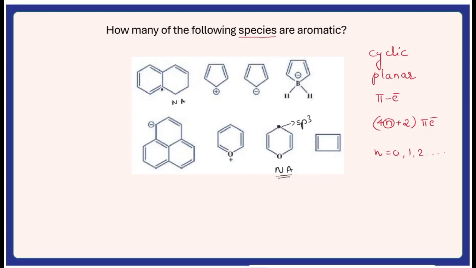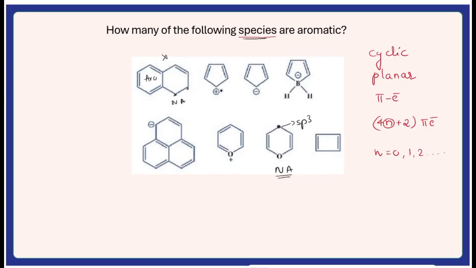For the first molecule, you can see here, although the benzene part is aromatic, this part of the molecule has an sp3 hybridized carbon, so the overall species we will not consider as aromatic. Otherwise, whenever we have a molecule that is part aromatic and part non-aromatic, we generally consider it as aromatic. But here they are asking about the overall species, is it aromatic? So that's why we can ignore this, okay?